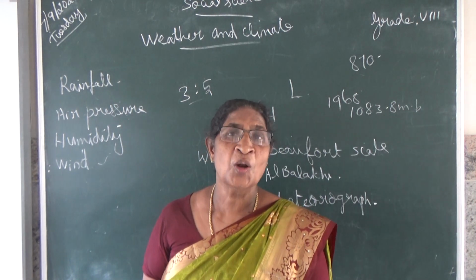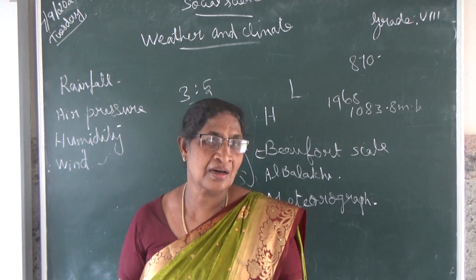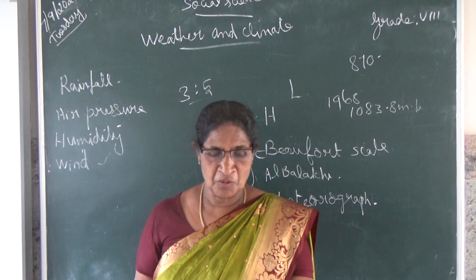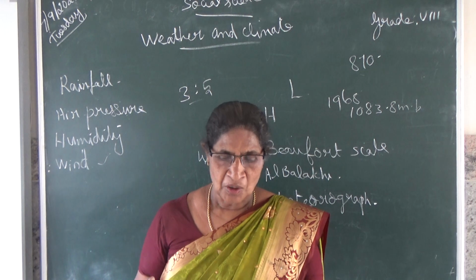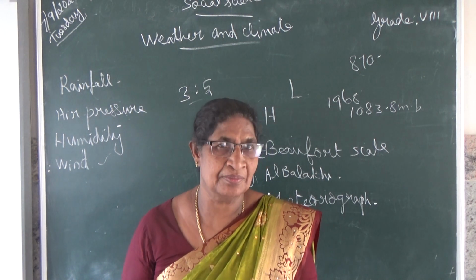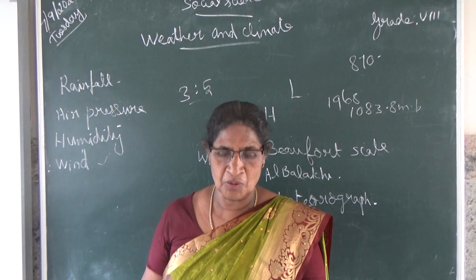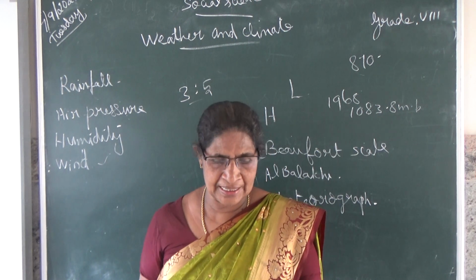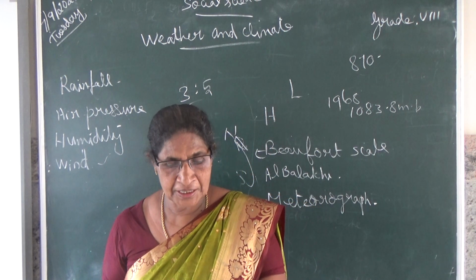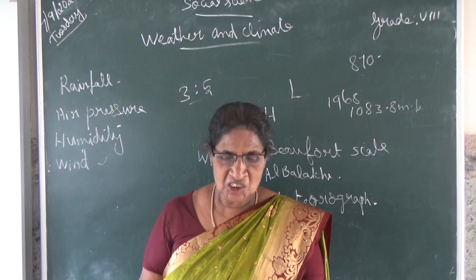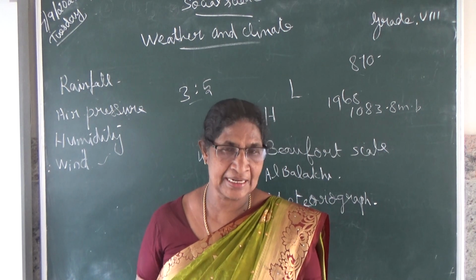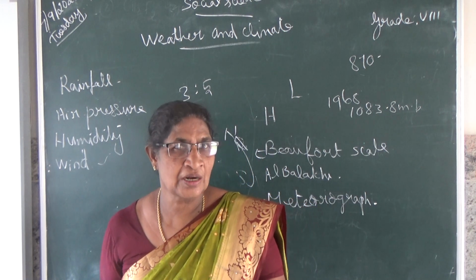Okay, next, local wind. Local winds blow over a small area only during a particular time of a day or a short period of a year. That type of wind is called local wind.